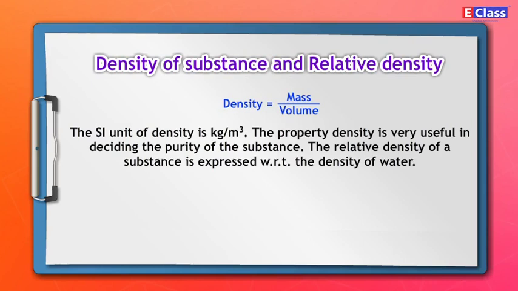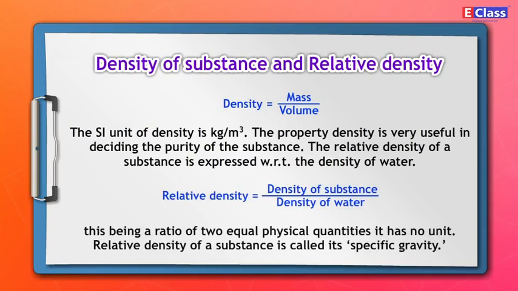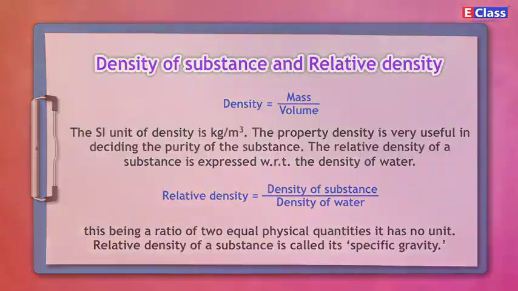The relative density of a substance is expressed with respect to the density of water. Relative density is equal to density of substance upon density of water. This being a ratio of two equal physical quantities, it has no unit. Relative density of a substance is called its specific gravity.